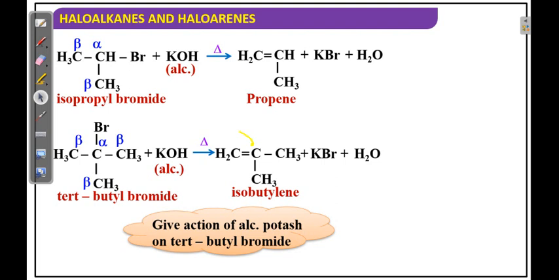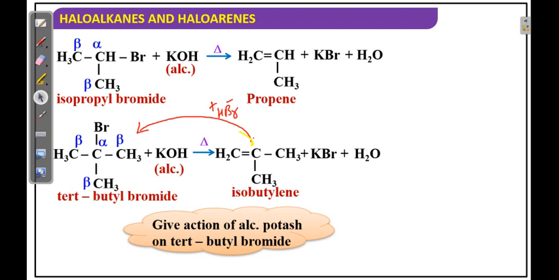Suppose you use that HBr. According to the Markovnikov rule, HBr splits into Br minus and H plus.